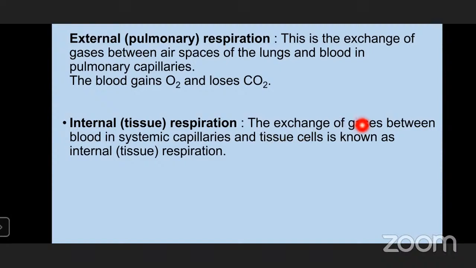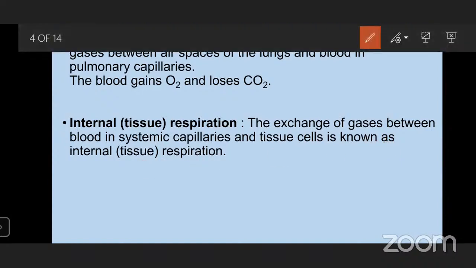So here the exchange of gases will take place between the blood in systemic capillaries and the tissue cells. What are the systemic capillaries? Systemic capillaries are nothing but the capillaries which are transporting blood to each and every part of the body, that is, to the tissues. So the exchange of gases between the blood in systemic capillaries and tissue cells is known as internal respiration. So we know that from the heart there is a pumping of blood, right? And the oxygenated blood from the lungs will come back to the heart, and the heart will supply it through the aorta.